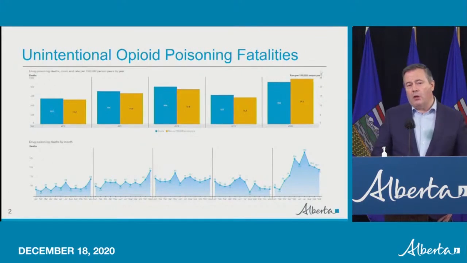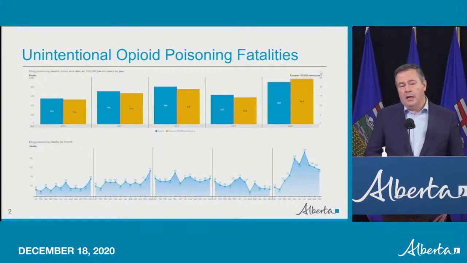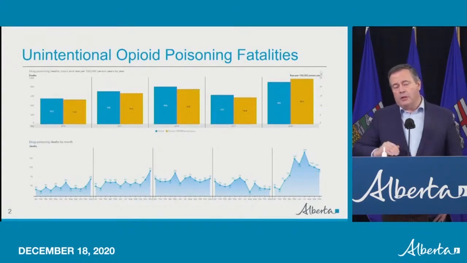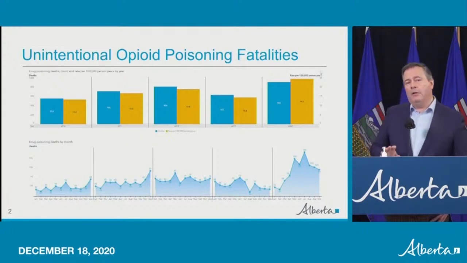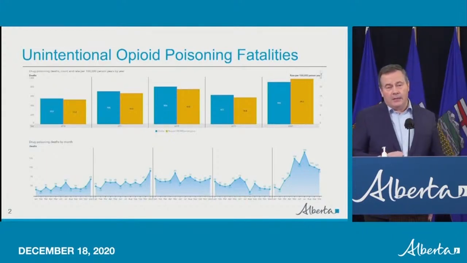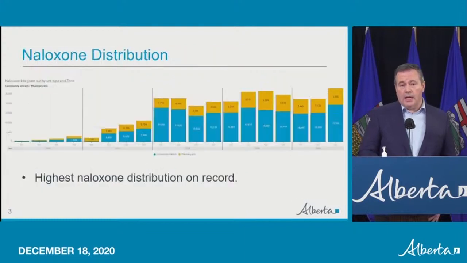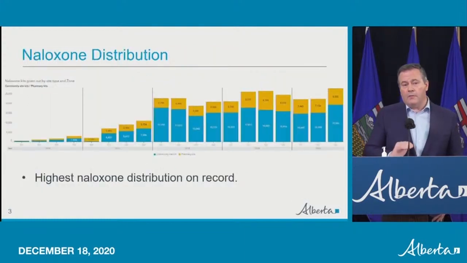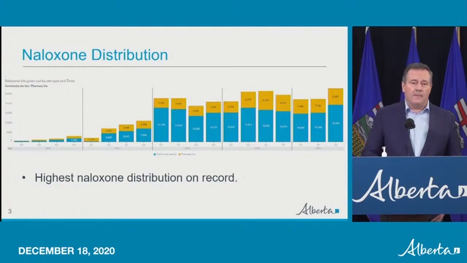This slide shows all opioid-related fatalities, which, as I mentioned before, peaked back in July before declining by a third in October, 2 months ago. While there could be several factors impacting this decline in fatalities, one that I can point to is the distribution of Naloxone. As I mentioned earlier, we continue to focus on proven interventions like the widespread distribution of Naloxone, demonstrated by record numbers in the third quarter of 2020.